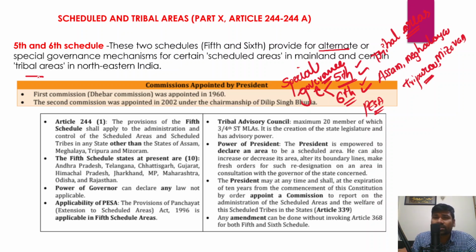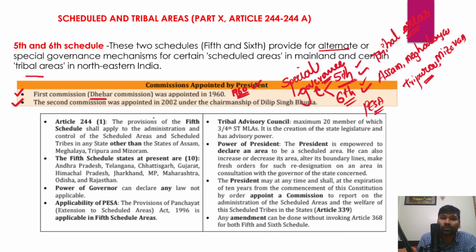And in this context, let's have a look at some commissions which were appointed by the president for looking into the conditions of the scheduled areas or scheduled tribe population. In fact, the first commission is the Dhebar Commission, and it was appointed in the 1960s.